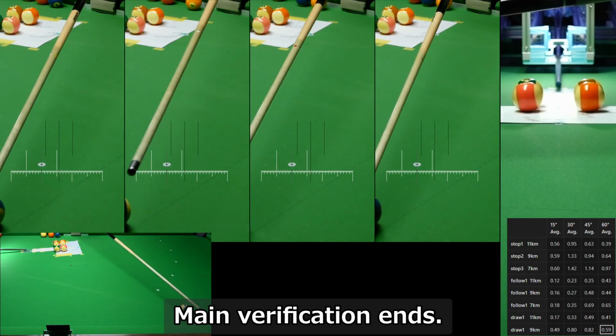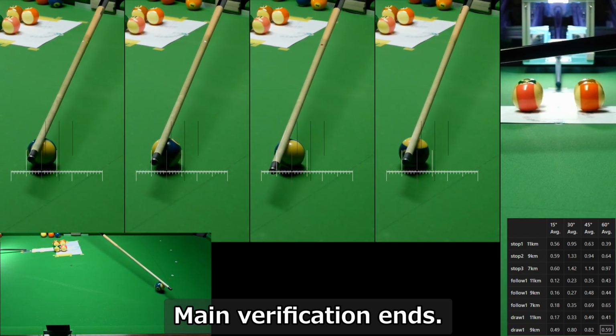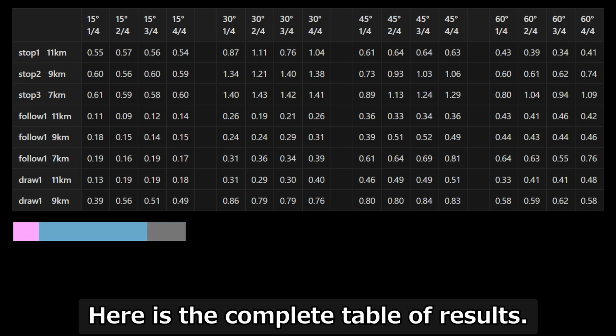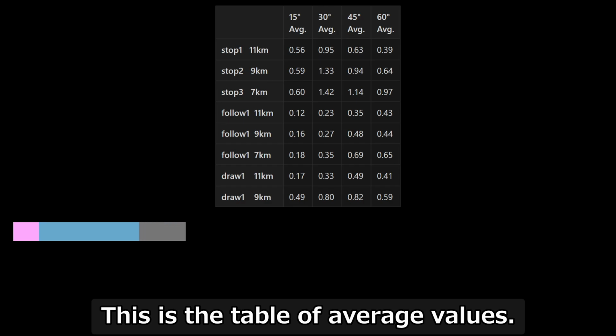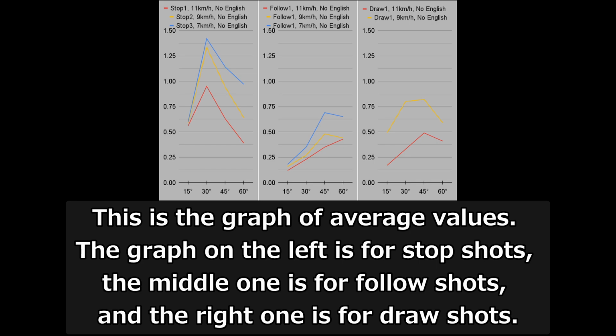Main verification ends. Here is the complete table of results. This is the table of average values. This is the graph of average values.